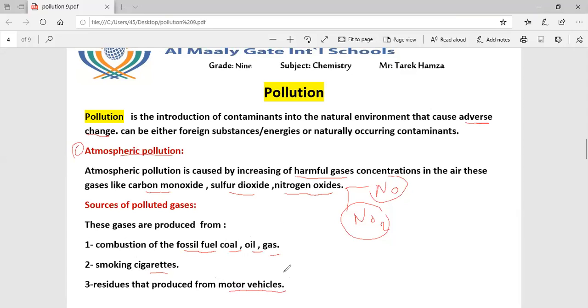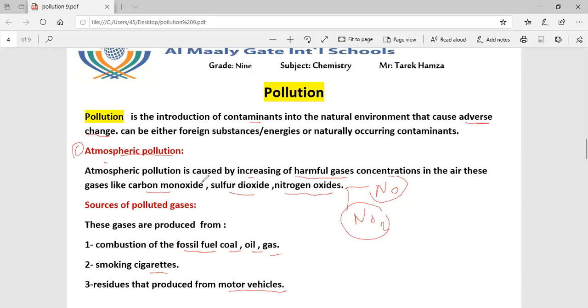Okay, again, what's the meaning of pollution? Pollution is the introduction of contaminants into the natural environment that cause adverse change. There are two types of pollution, atmospheric and water pollution. Atmospheric pollution is the increase of harmful gases concentration in the air, gases like carbon monoxide, sulfur dioxide, and nitrogen oxides.